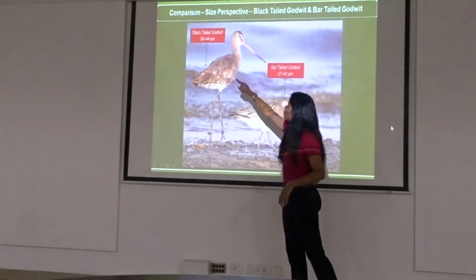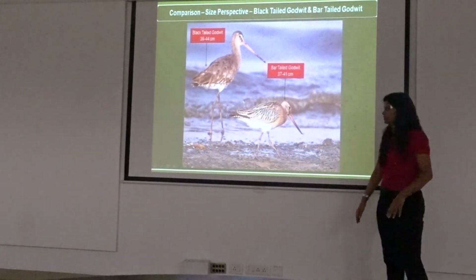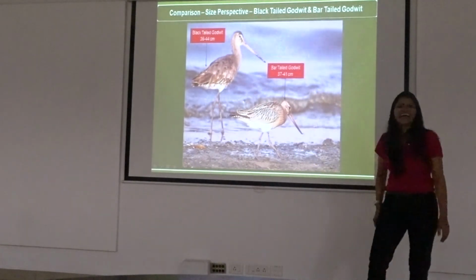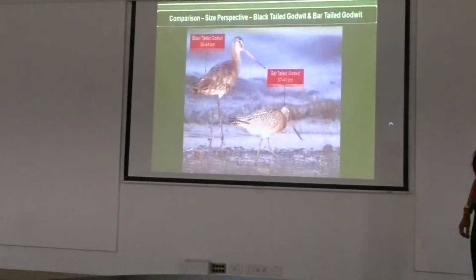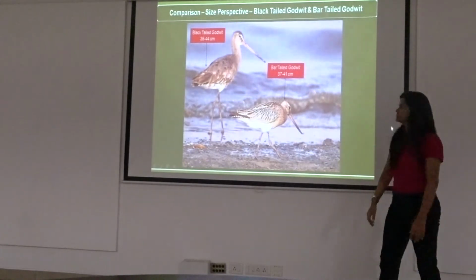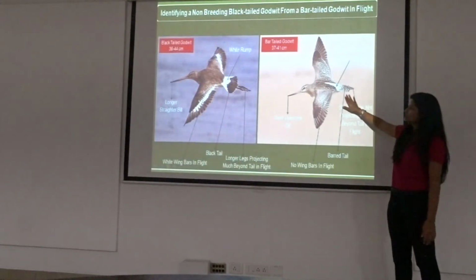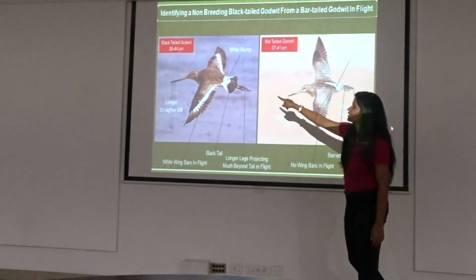So you see how uniform it looks, how slender the neck is and all of that. This is all streaked. Here you can see the bar tail in flight. Even while standing, that could be a good feature. Look at this, you can see the bars in the tail. When it flies, you look at these bars on the tail and the black.